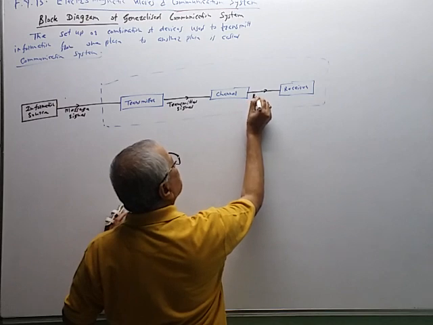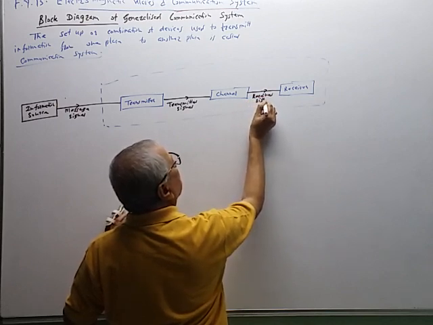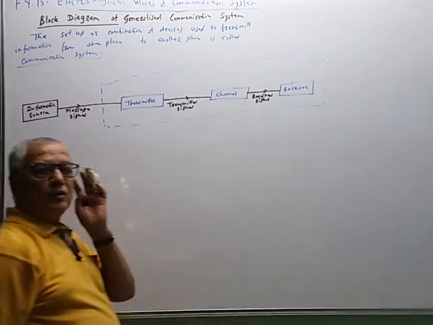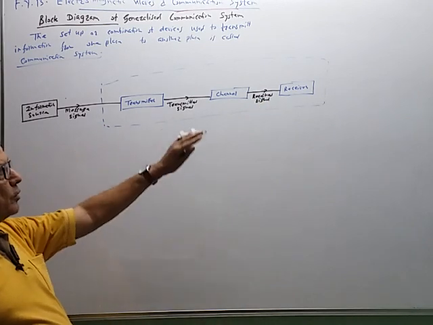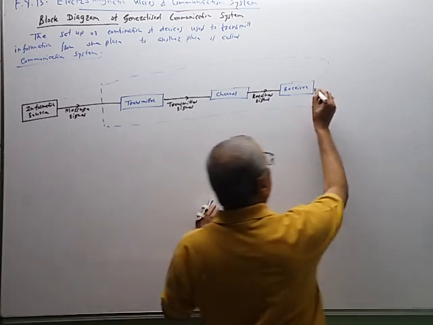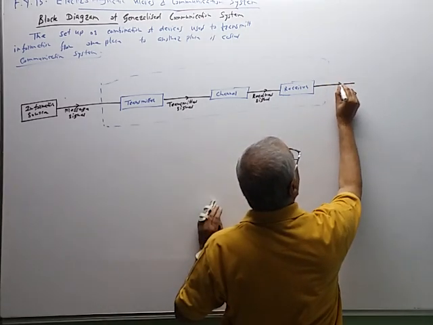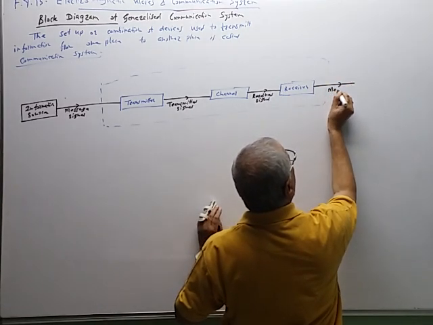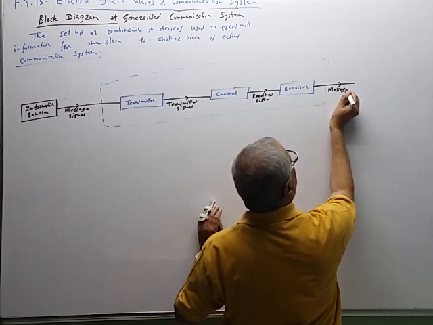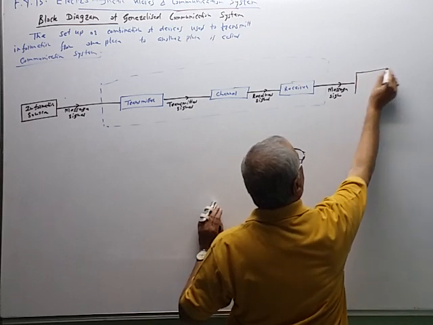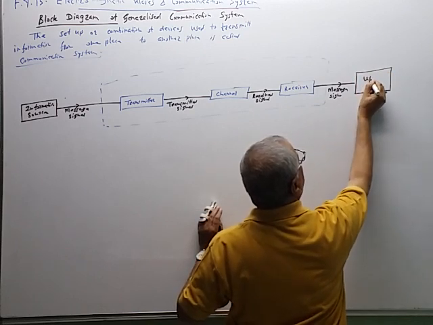So this is a received signal. Again, it is in modified form, modulated form. We have to demodulate it in the receiver section, and from receiver section we can get the message signal. Original signal is recovered, message signal, and it is given to the user of the information.